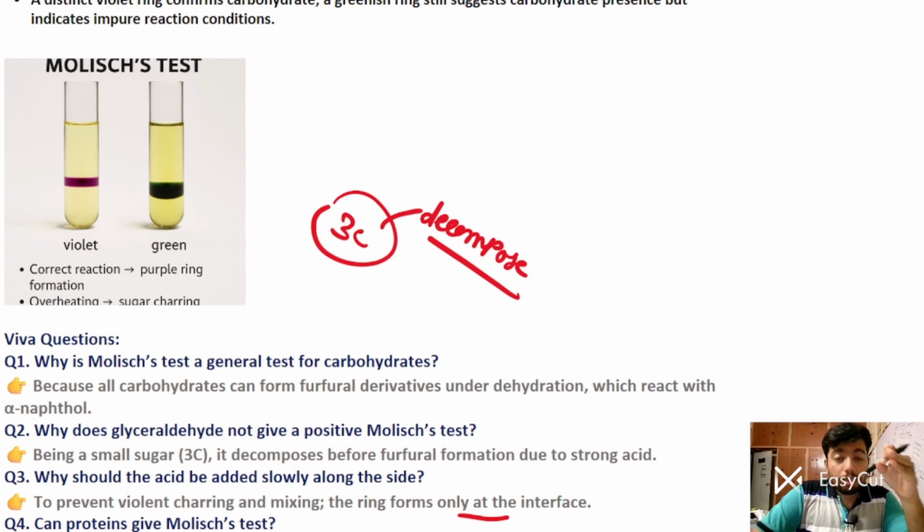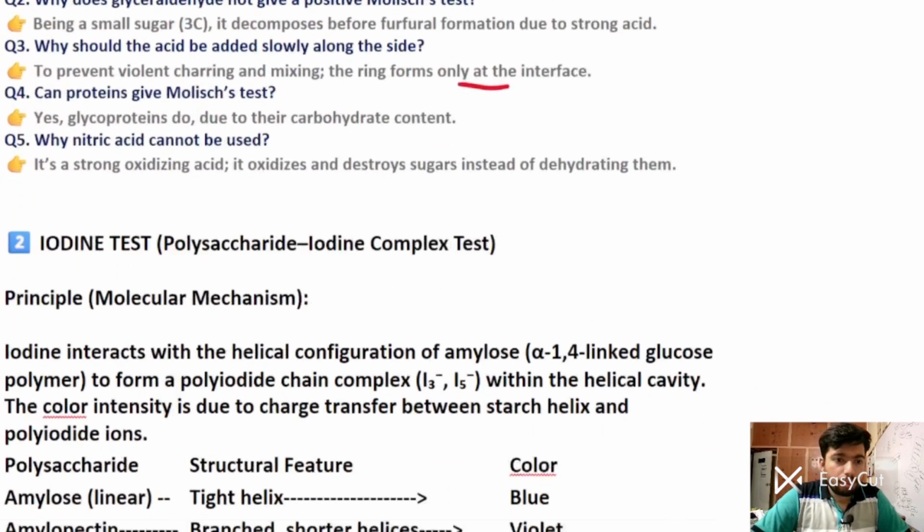Nitric acid, you should note, is a strong oxidizing agent, and it will destroy the sugar itself, so it won't give any test. Apart from it, whenever you add the alpha naphthol, it also destroys the alpha naphthol. So that's why you do not use it, and you should be careful, because both are concentrated acids. You have to ask the lab technician which one is H2SO4, then you use it.